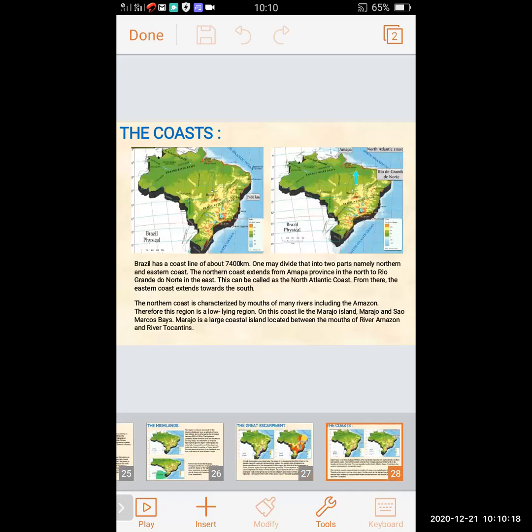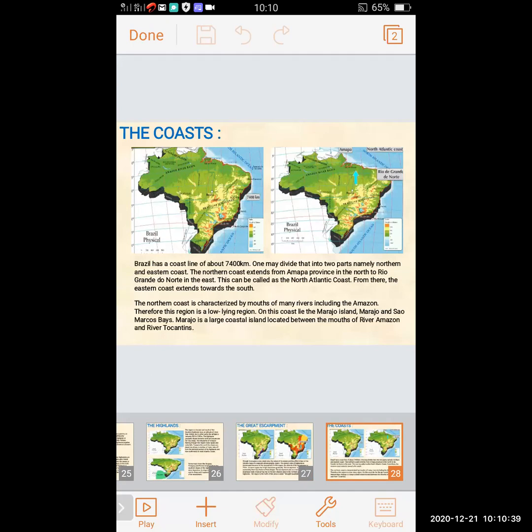Now we will learn about the coast. The coastal plains in Brazil. Brazil has a coastline of about 7,400 kilometers.